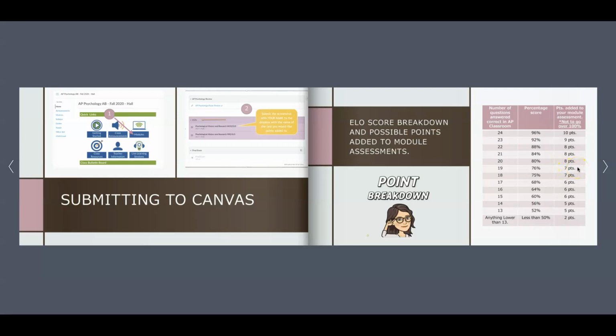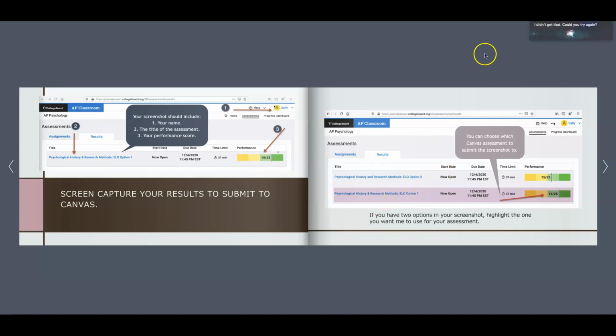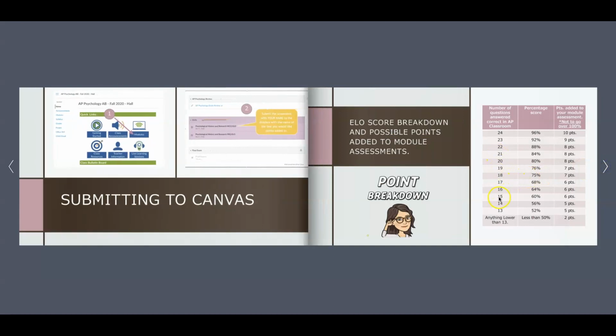So for example, if Sally Test made an 80, by doing this extra learning opportunity, she's increased her score to an 87. If she had used option 2, if she'd only used option 2, that was a 15 out of 25. If we look, that's a 60. She would have gotten 6 points. But because she highlighted the second option, she was able to get 7 points.